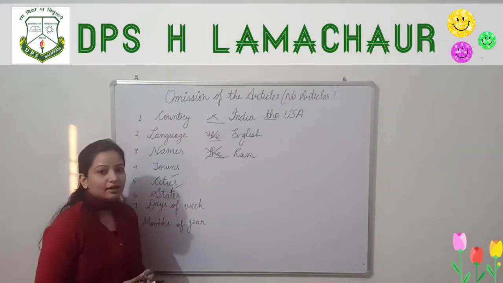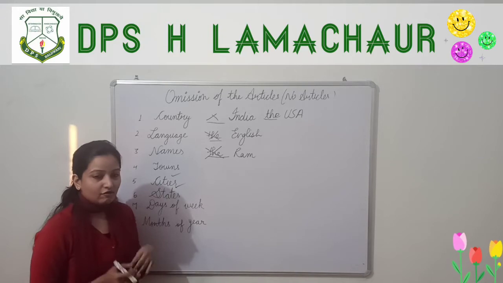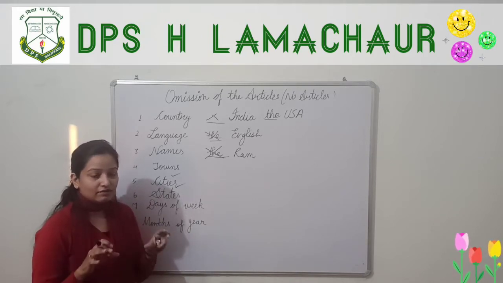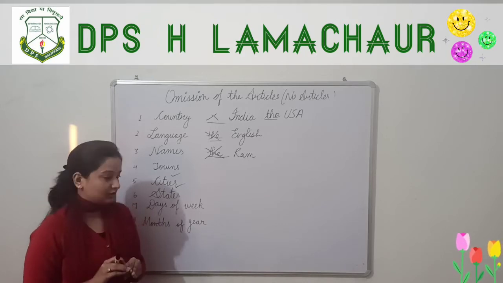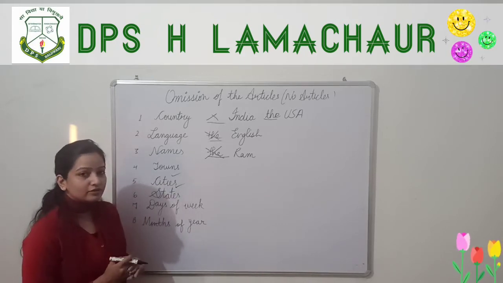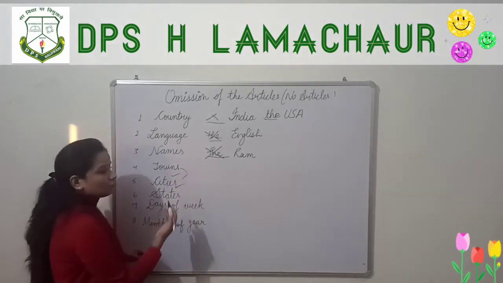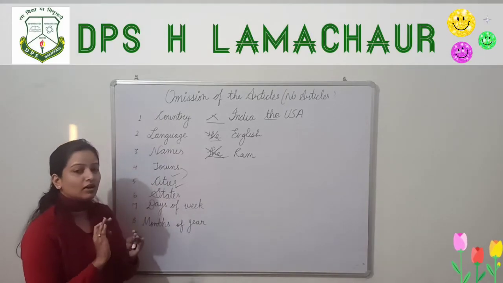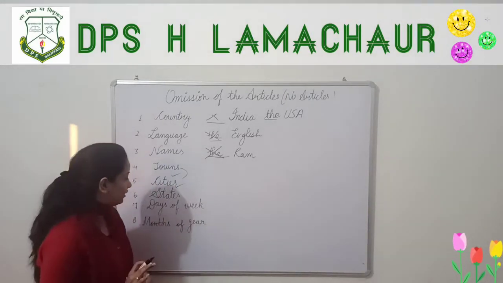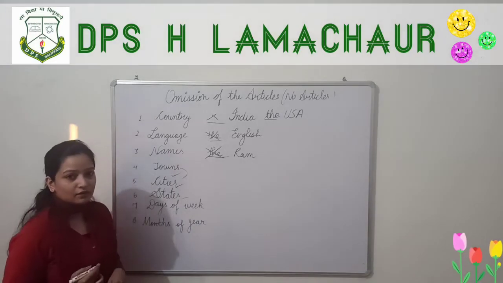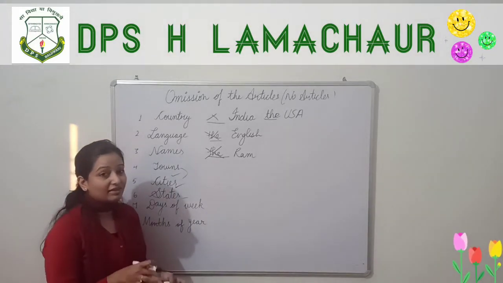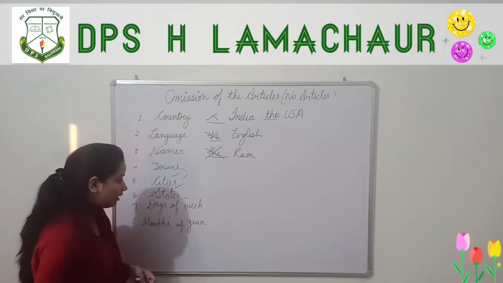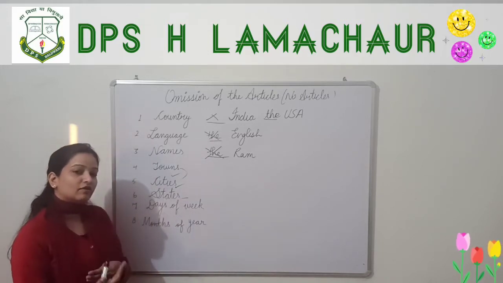Like, I live in Haldwani. Have you ever heard anybody saying "I live in the Haldwani"? No, we say I live in Haldwani. So before that also we don't use the. Towns and cities are somehow the same thing, so before the name of any city or town we don't use any article. Before the names of states, like Uttarakhand, we don't say "I live in the Uttarakhand"; we say I live in Uttarakhand. We never ever use the before the name of any state.